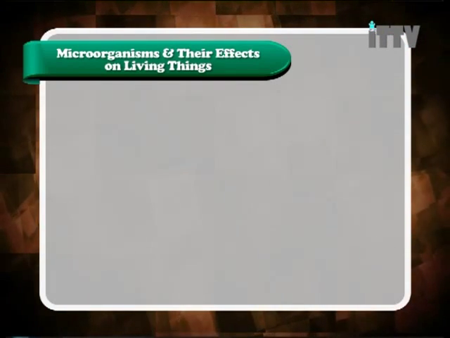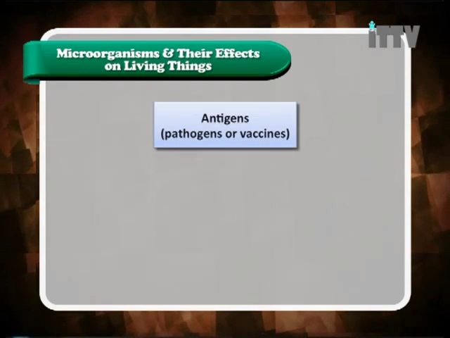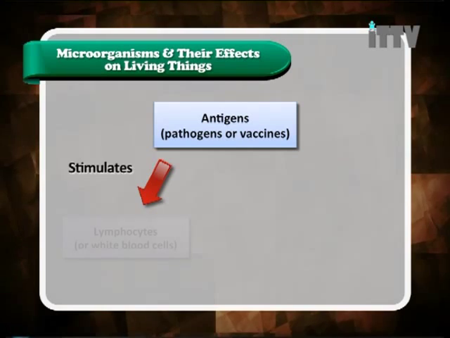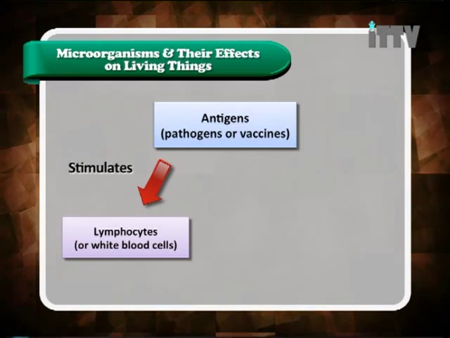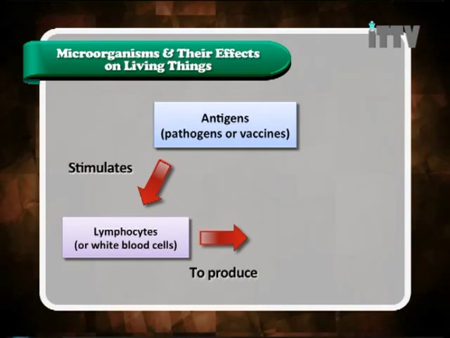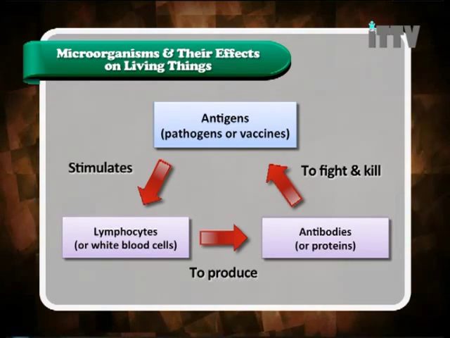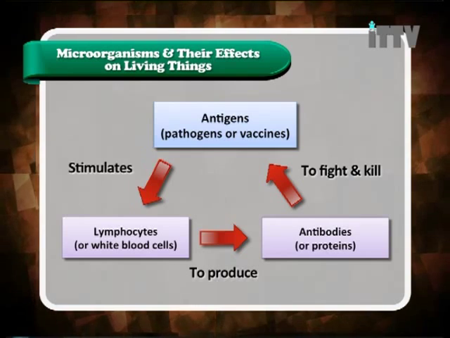So we have learned immune response. Let's look in a simple diagrammatic way to remember what an immune response is. An immune response is as follows. Antigen, pathogens or vaccines, stimulates lymphocytes or white blood cells to produce antibodies or protein to fight and kill the antigen.